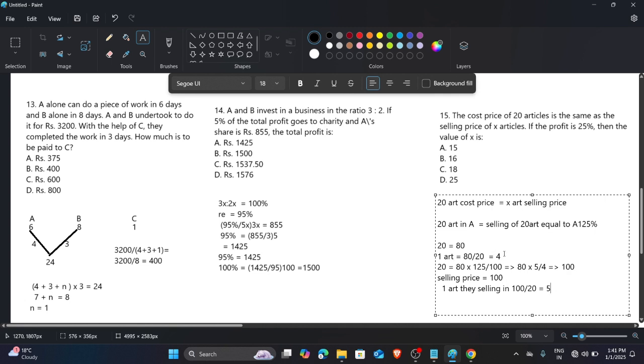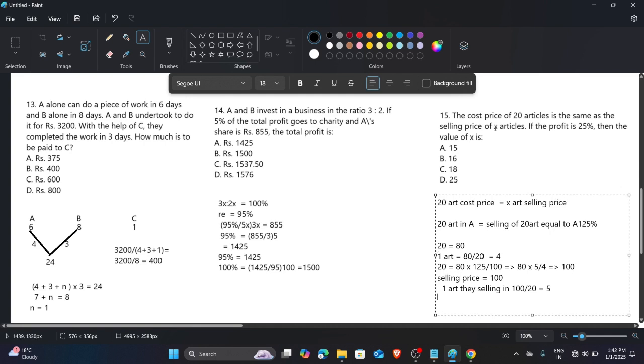Now how many items do they buy? They buy 20 items, each at 4. Now they are asking that the selling price of X articles is the same as the cost price of all 20 articles.